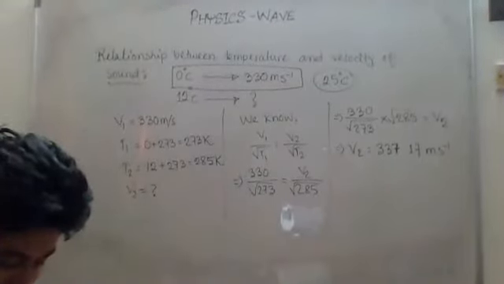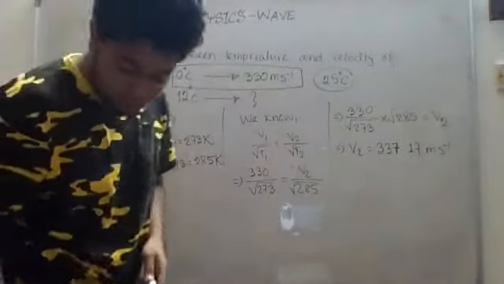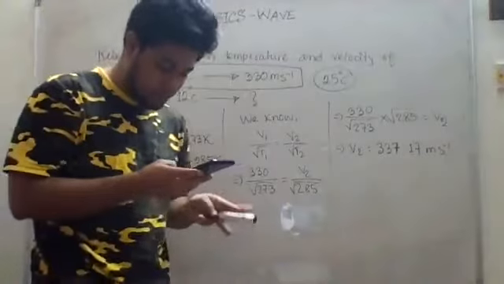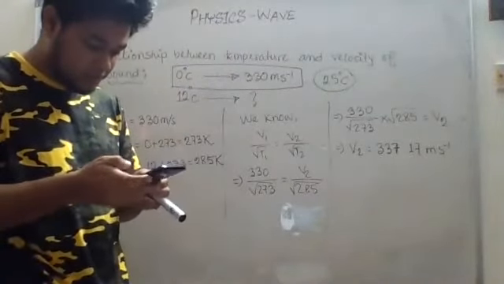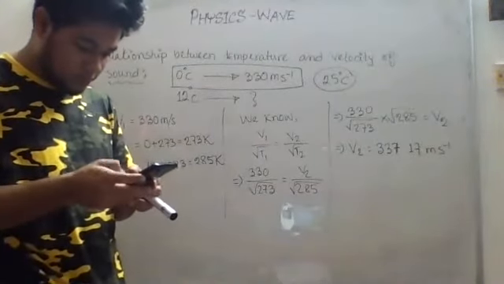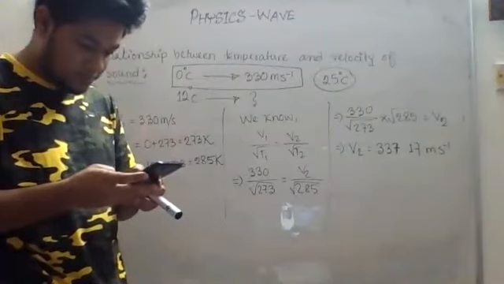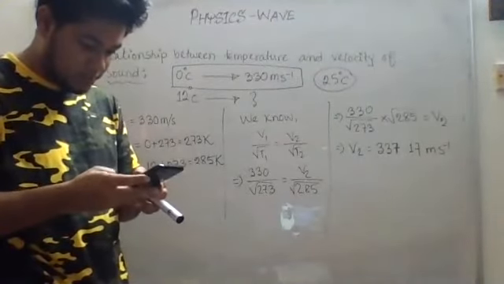So the correct answer, let me write it on the board first, at 25 degrees Celsius temperature. Let me do the calculation also, then I will be able to tell you the exact figure. 330 into root over 298 divided by root over 273.